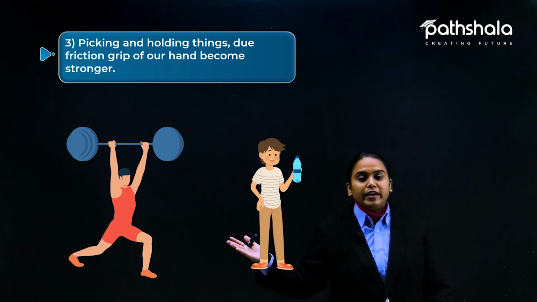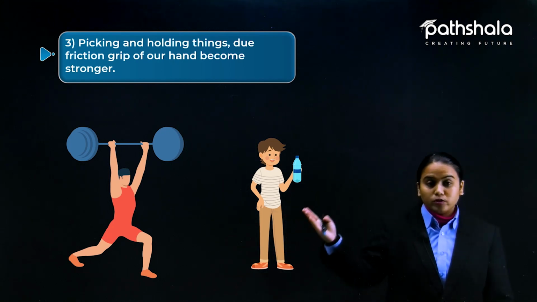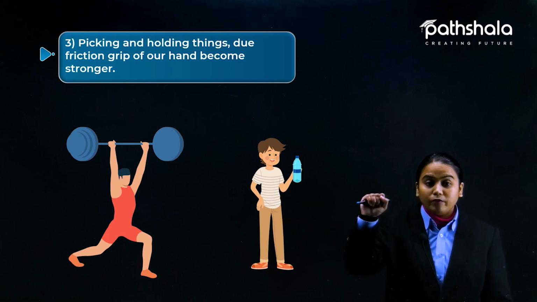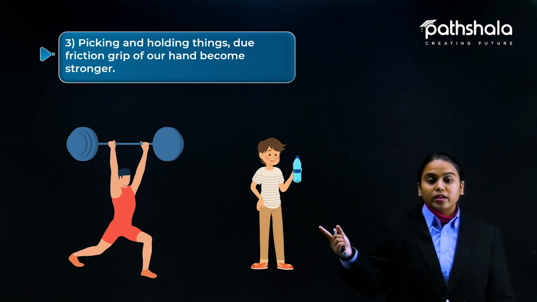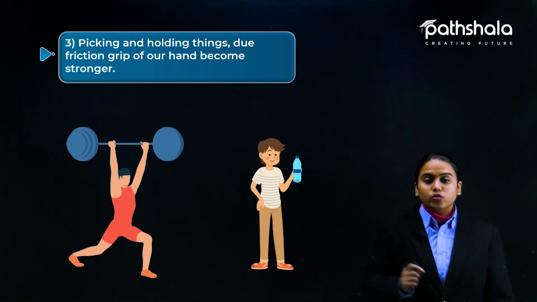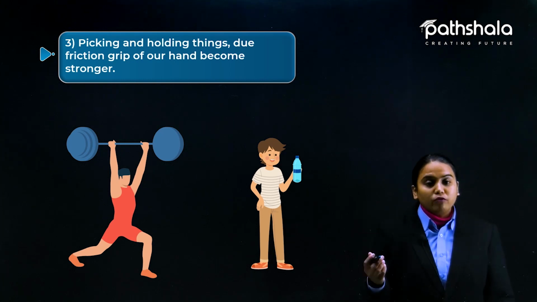That is why a weightlifter holds such a weight. The weight is so much that their grip has to be very good. The bottle is also held by the student because of the frictional force.